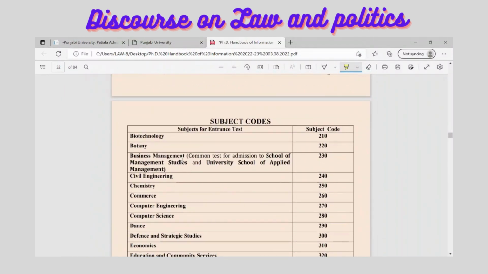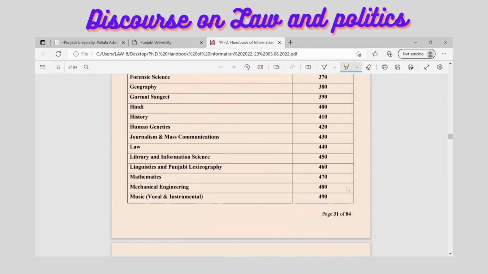Now there are the subject codes for the entrance test, which are given here. For law, you can see that the code number is 440.